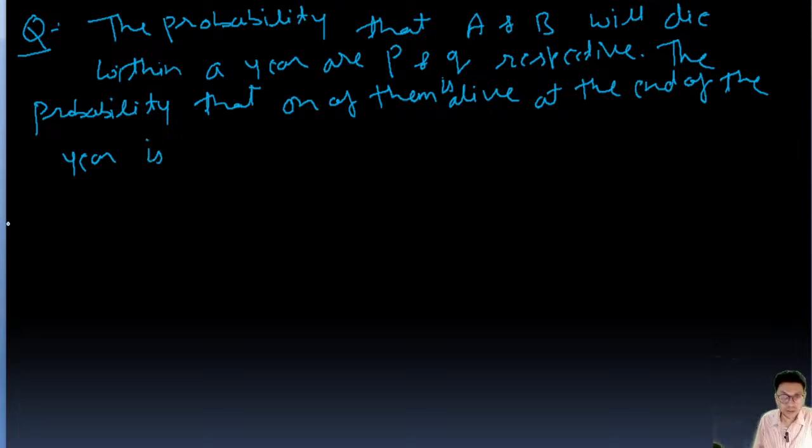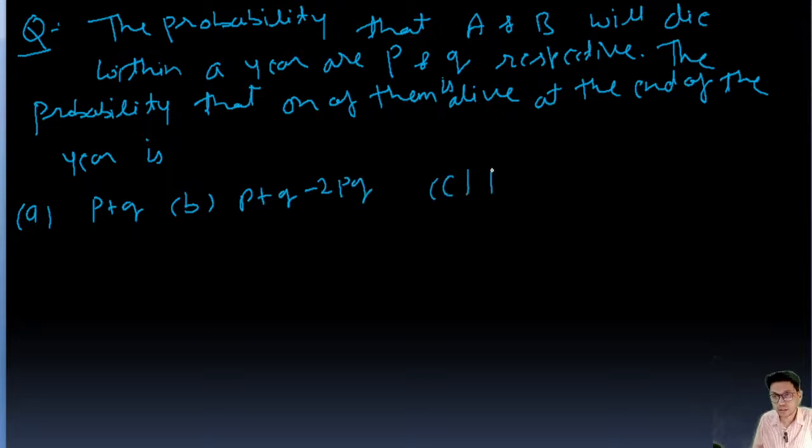Okay. Options are option A, P plus Q, option B, P plus Q minus 2PQ, option C is P plus Q minus PQ, and option D is P plus Q plus PQ. Okay, these are the options, guys.